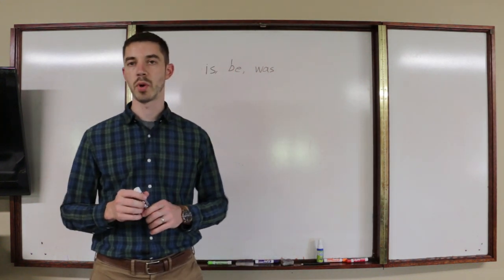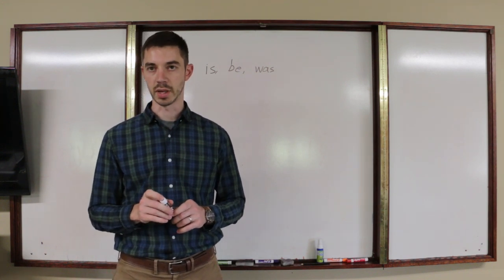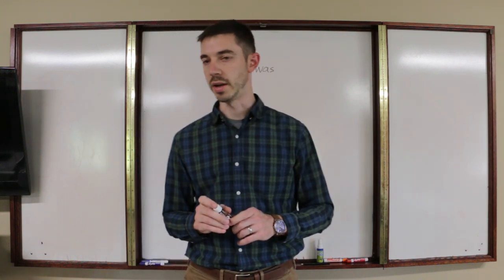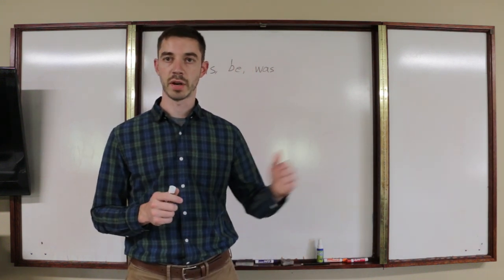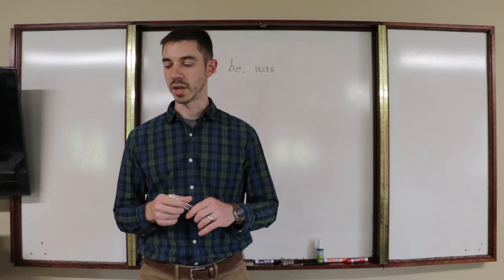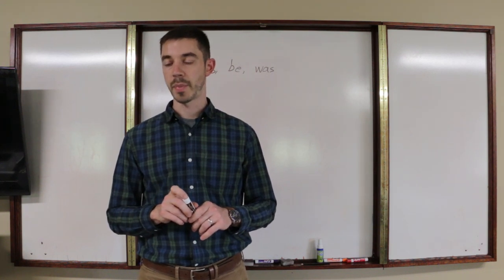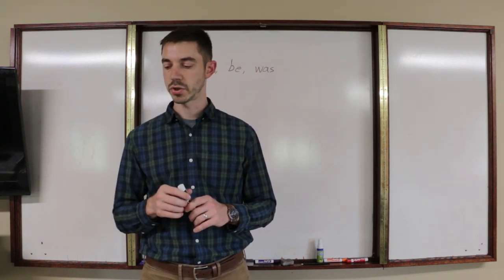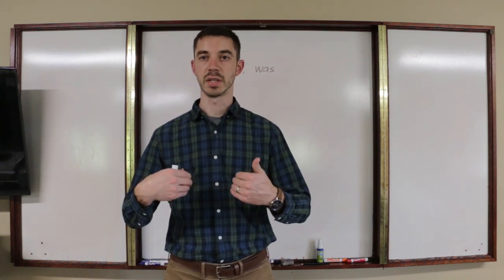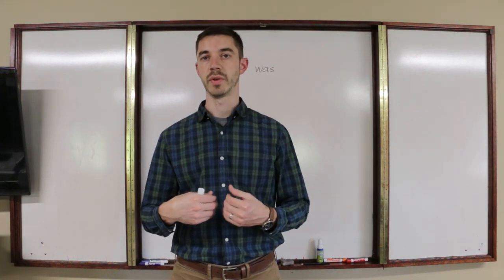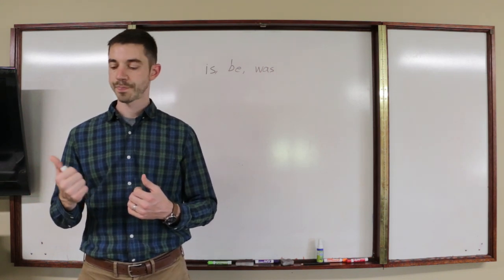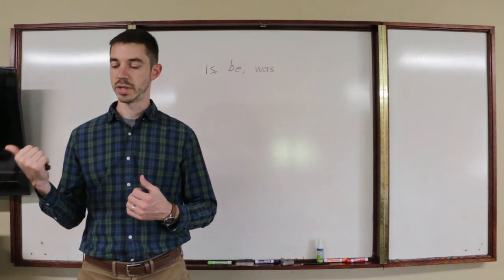Now, what do we mean by present tense being or linking verbs? So just like we talked about with the present tense verb endings, we could have being linking verbs that are in the past or in the future, or like we're talking about today, in the present. So an example of a past or a future would be something like I was. So if I'm talking about today, I can say I am. If I'm talking about yesterday, I can say I was doing something. I was a student 10 years ago.